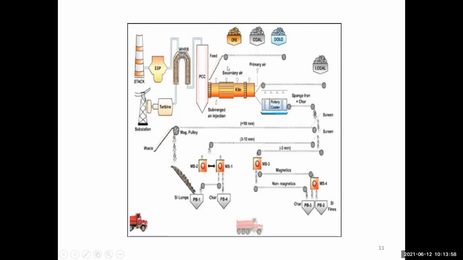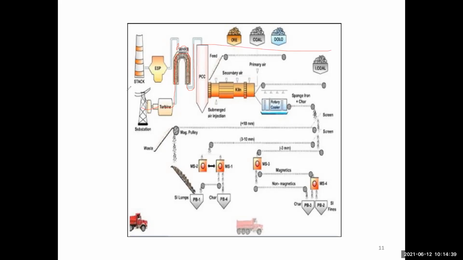This boiler has many types of tubes, just like this. These all are the tubes. The tubes generate the vapor in the boiler, which runs the turbine, and the turbine generates the electricity. This is the part of the power plant. So all types of steel plants need power plants. Without a power plant, you cannot run the steel plant. First, you set up the power plant and generate the electricity, then you run the steel plant.